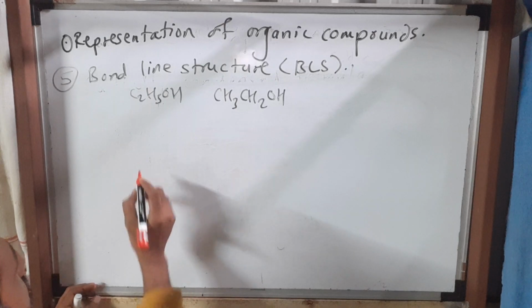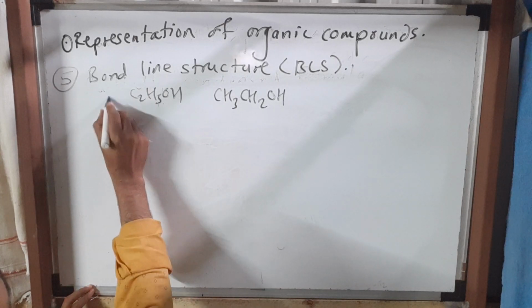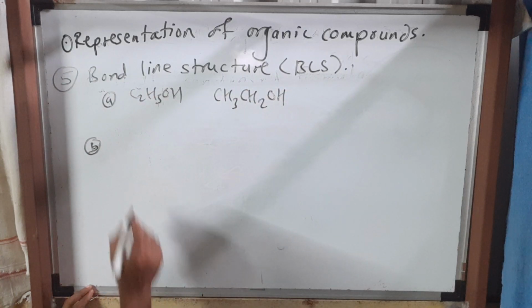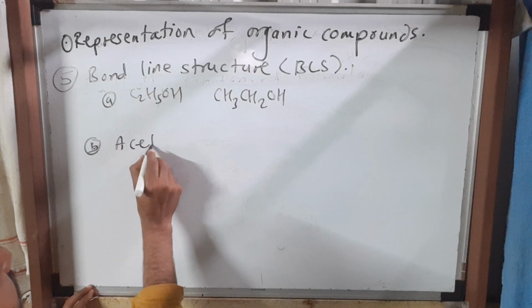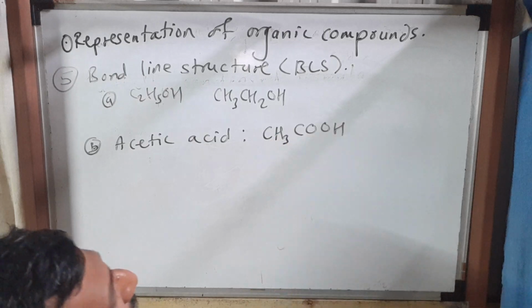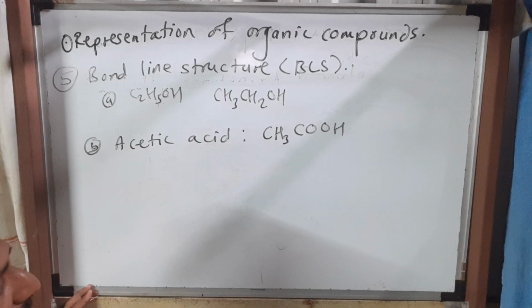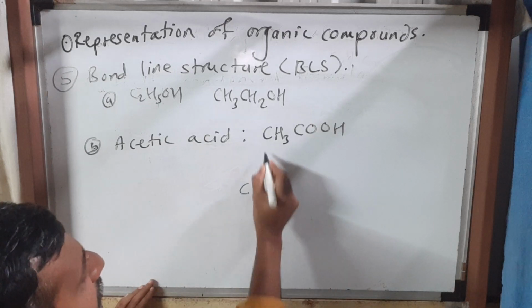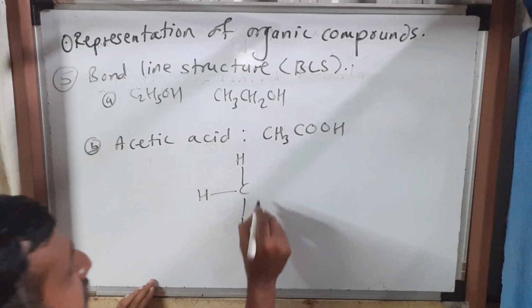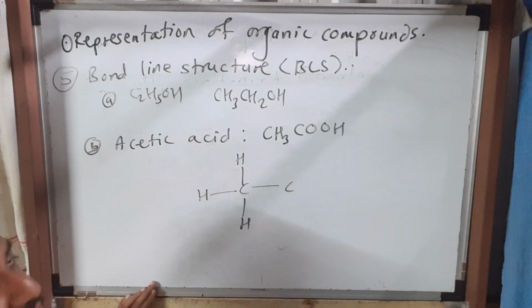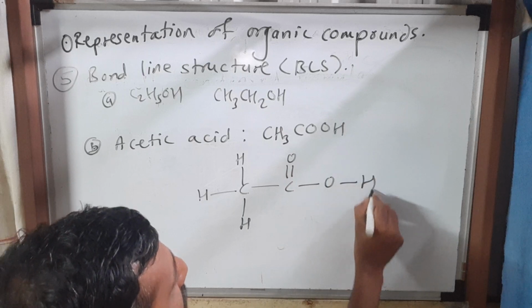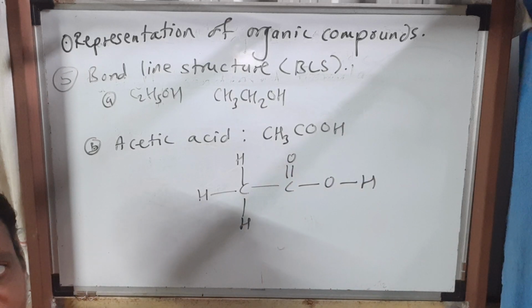See, A is the condensed formula and B is the bond line structure of acetic acid we have to draw. What is the chemical formula? CH3COOH is the chemical formula of acetic acid. How do these atoms get distributed? First carbon, around it there are 3 hydrogen atoms, am I correct? Then the second carbon atom and the COOH group, the carboxylic acid group, is like this: C double bond O, O and H. So this is the expanded formula that I showed.